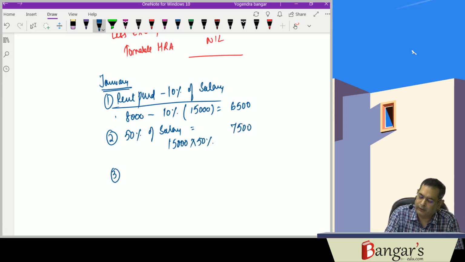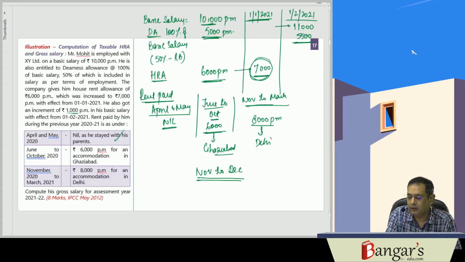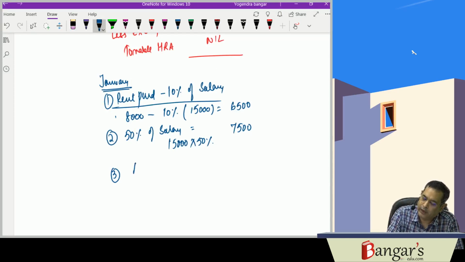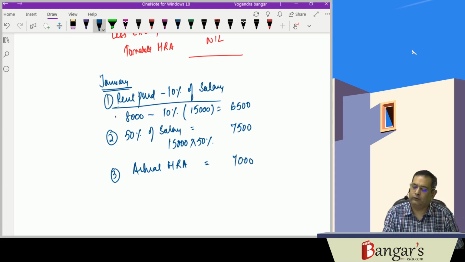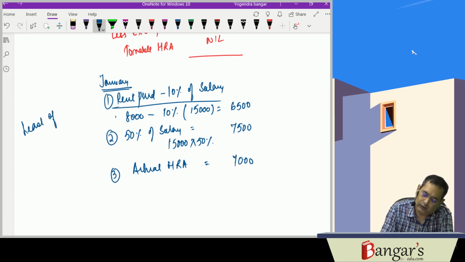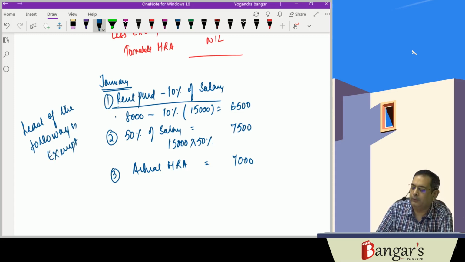And the third one is the actual HRA received. It has been announced now. Actual HRA is 7,000. So the least of the following is exempt. Here, how much amount will be exempt? 6,500 will be exempt. For a month we have calculated.